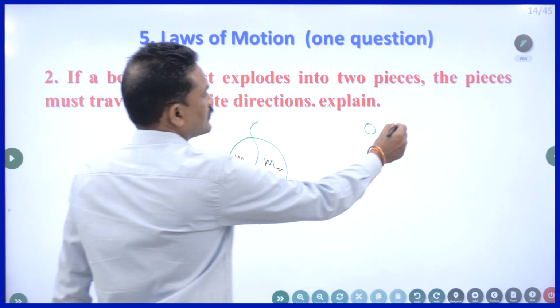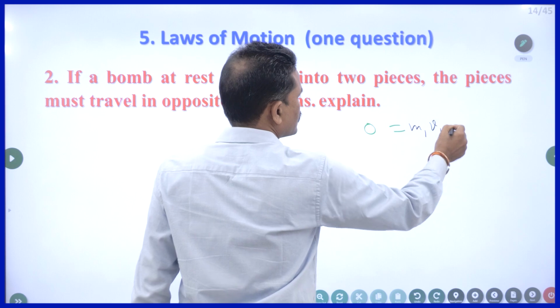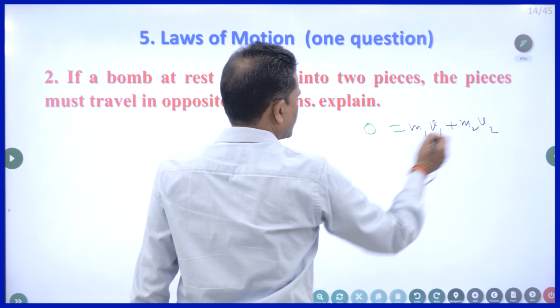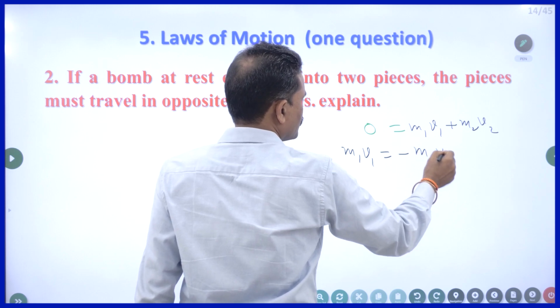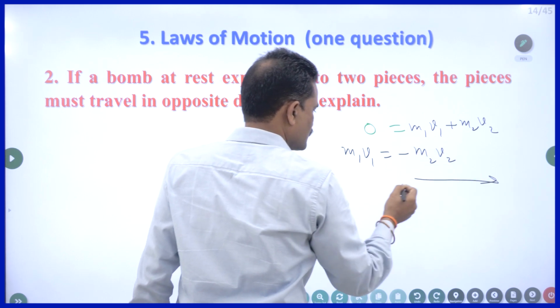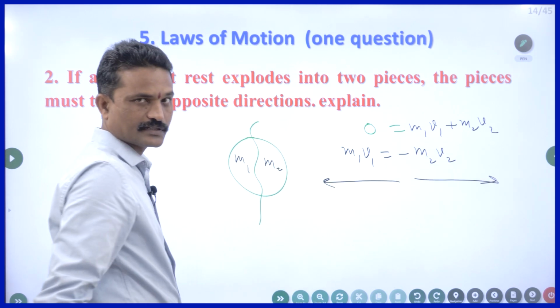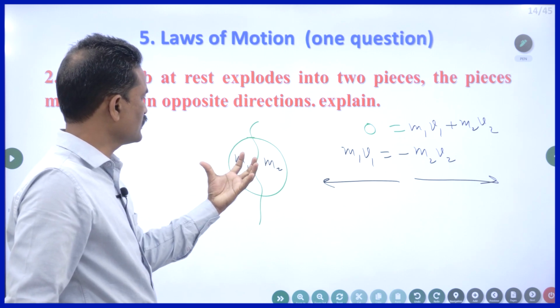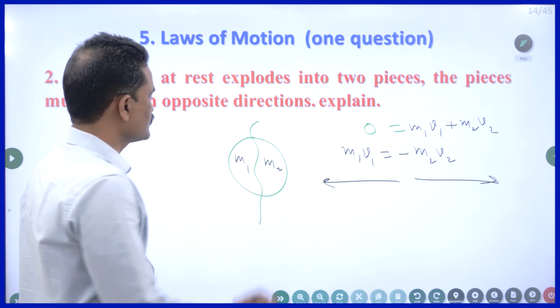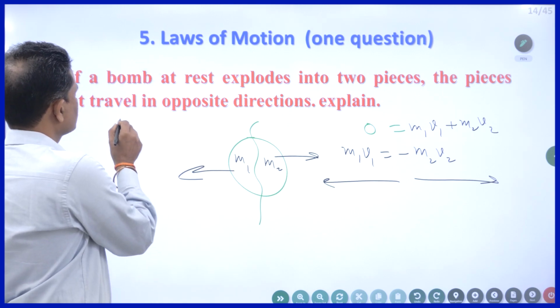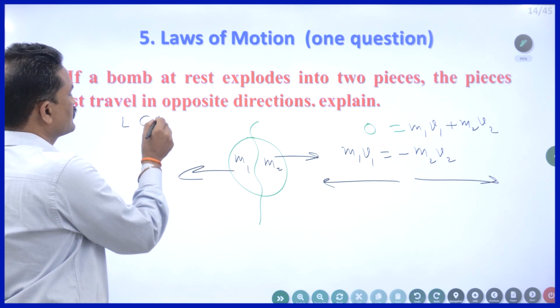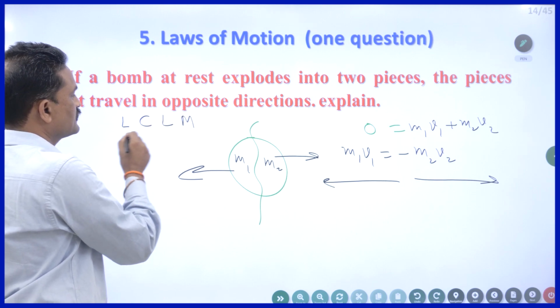So from this, m1 v1 plus m2 v2. So what do you get? m1 v1 must be equal to negative of m2 v2. If this goes in this direction, the other piece must go in this direction. So when suddenly it explodes into 2 pieces, they must travel in opposite direction. That's all. So what is the answer you are supposed to write? Due to law of conservation of linear momentum. That's all.